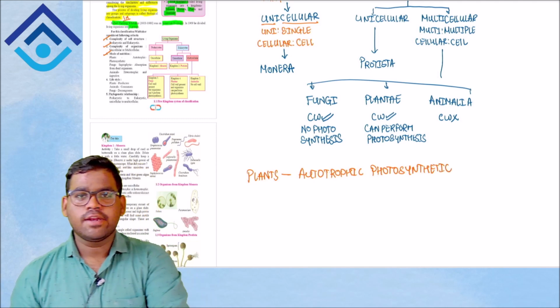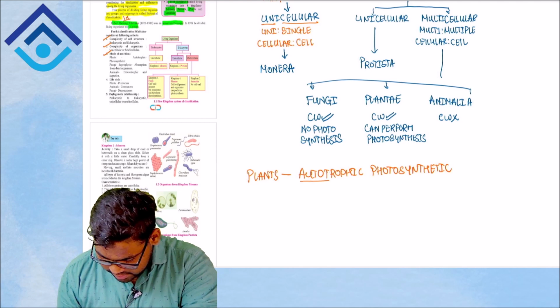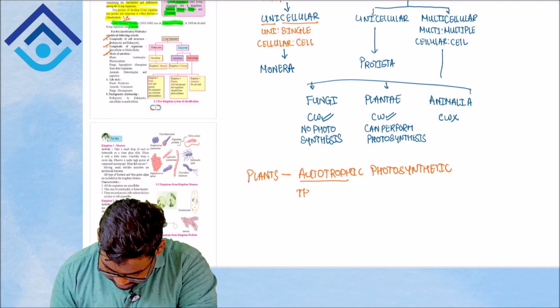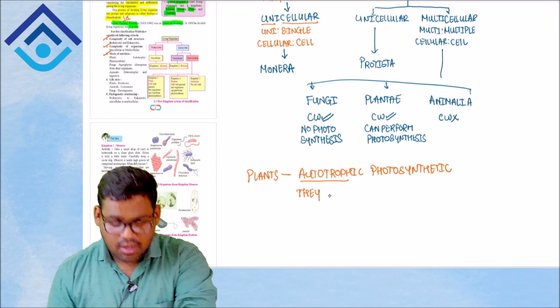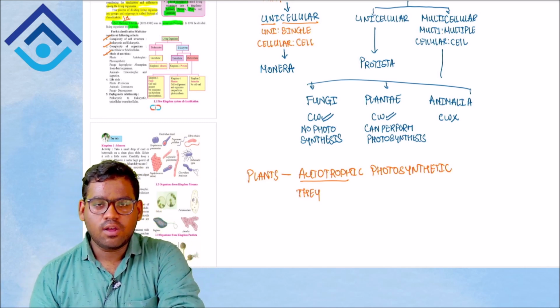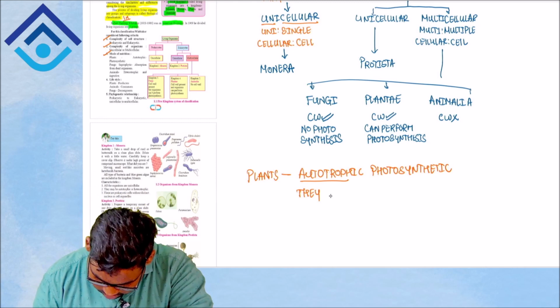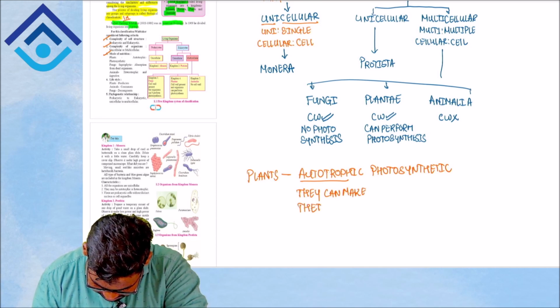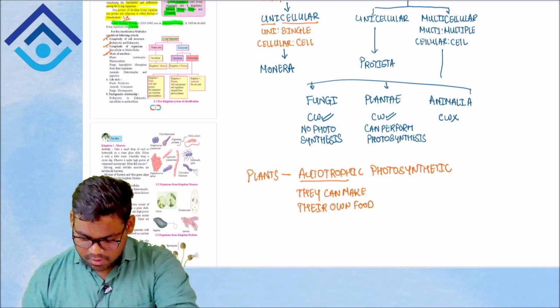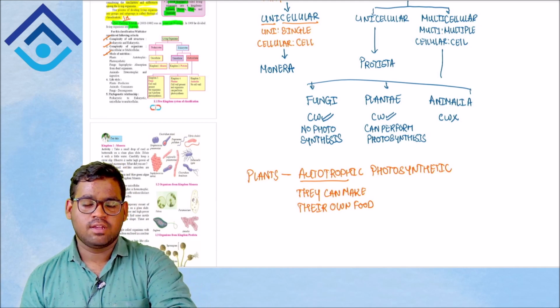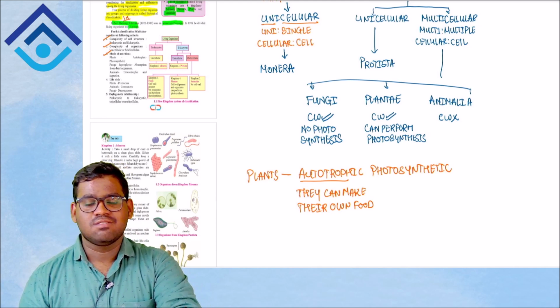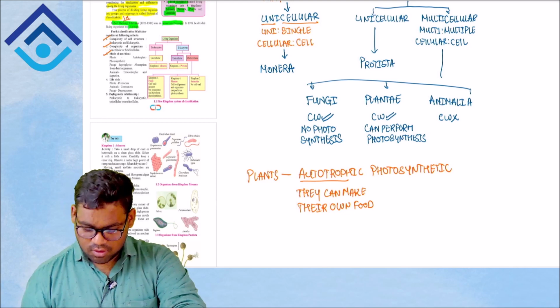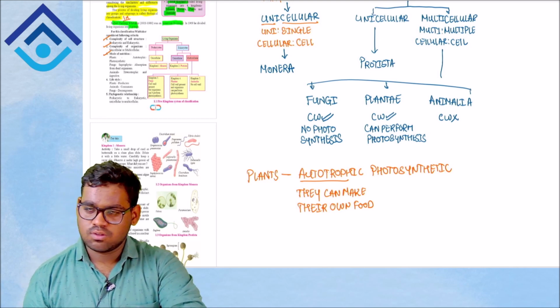Now let me tell you the meaning of it. Autotrophic means they can make their own food, right? So plants are always autotrophs. They make their own food via the process of photosynthesis. So autotrophic means they can make their own food. And photosynthetic means the plants which perform photosynthesis. Generally, all the plants perform photosynthesis. So hence, plants are called autotrophic photosynthetic.